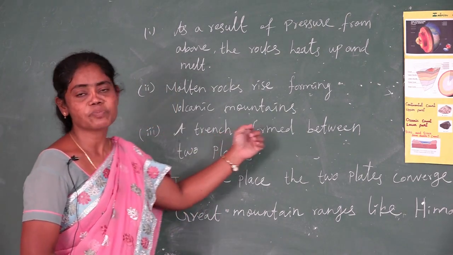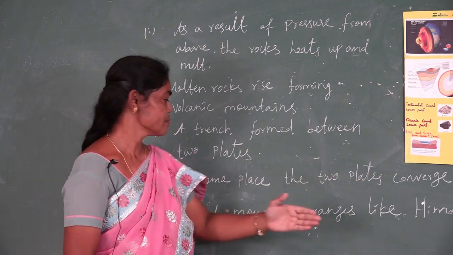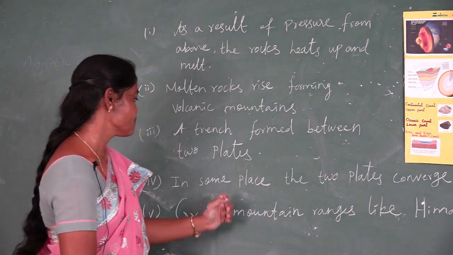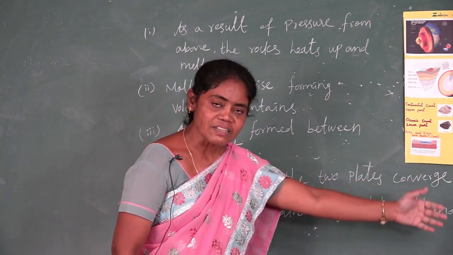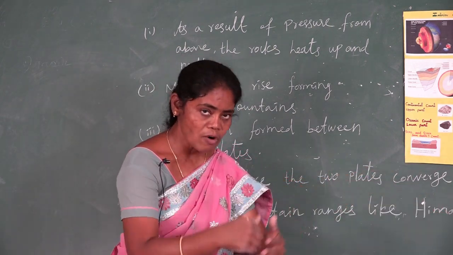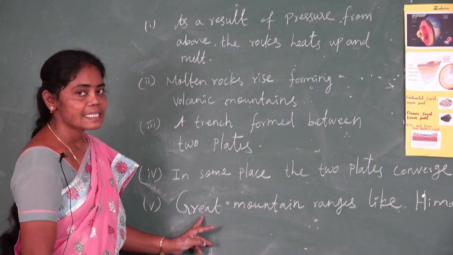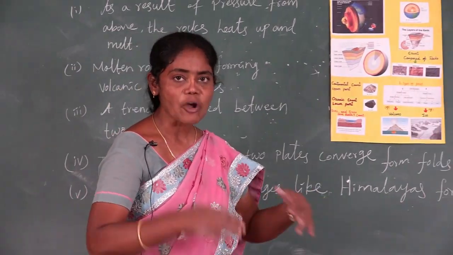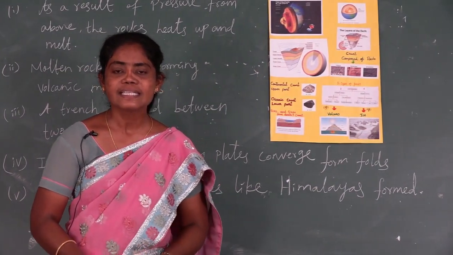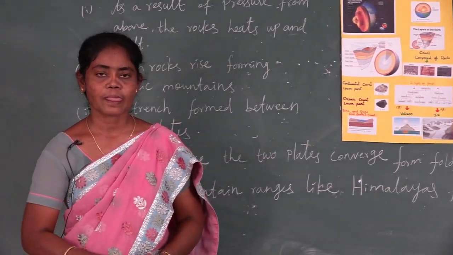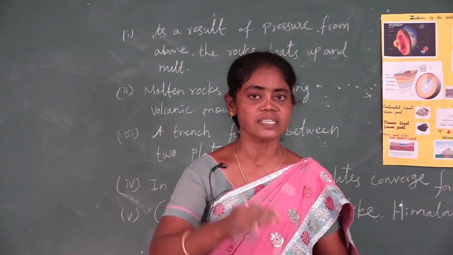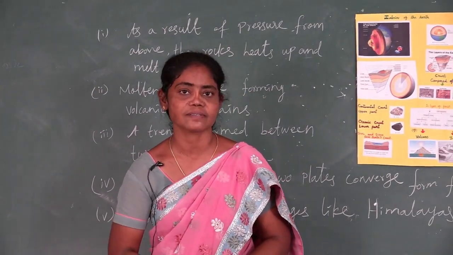Alternatively, a trench may be formed between the two plates. At some places, the two plates converge and form folds. Great ranges like the Himalayas have been formed in this way. These movements of the plates cause changes on the earth's surface.